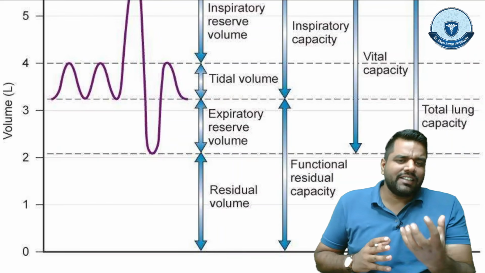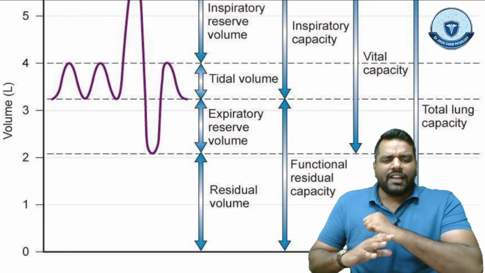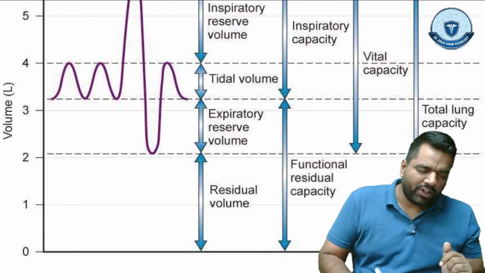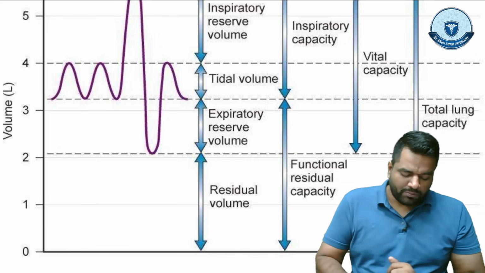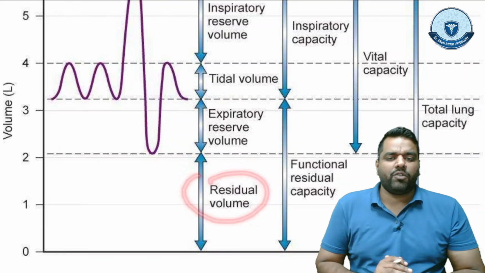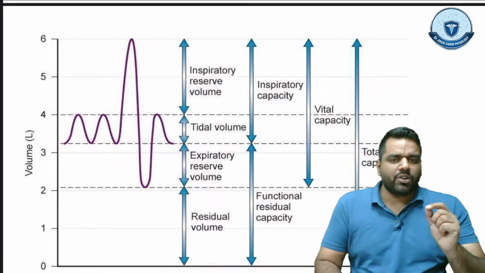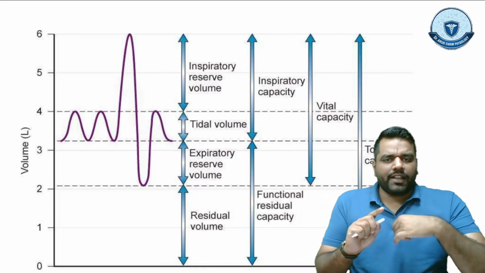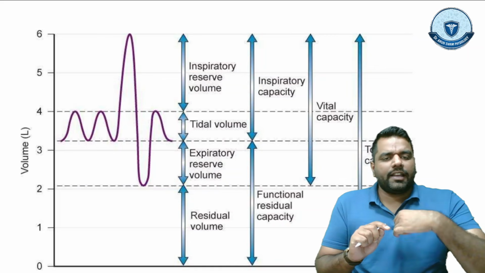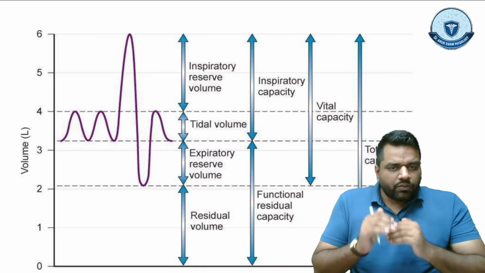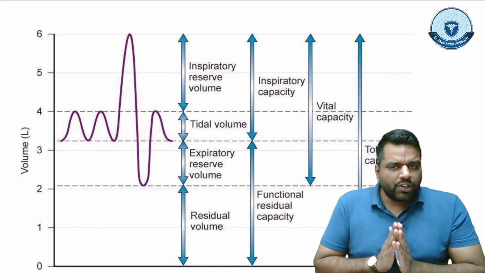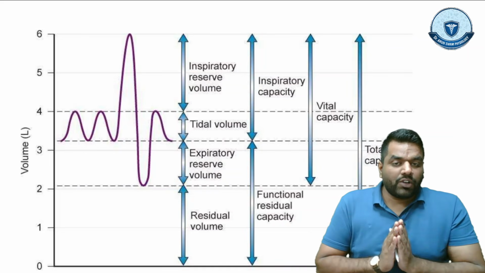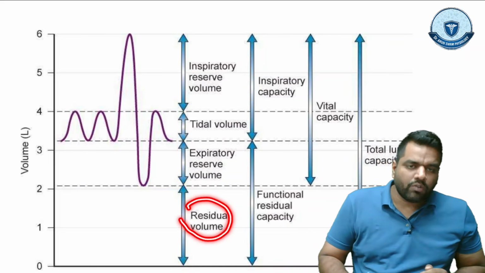So lungs always keep some amount of air inside to prevent the collapse condition. And guys, the amount of air which never goes out from the lungs, we call the residual volume. What do we call this? Residual volume. So I hope now everybody understood. Tidal volume is the normal inspiration air. Extra forceful inspiration air is the inspiratory reserve volume. Extra forceful exhalation is the expiratory reserve volume. And the air which remains after the expiratory reserve volume, we call the residual volume.